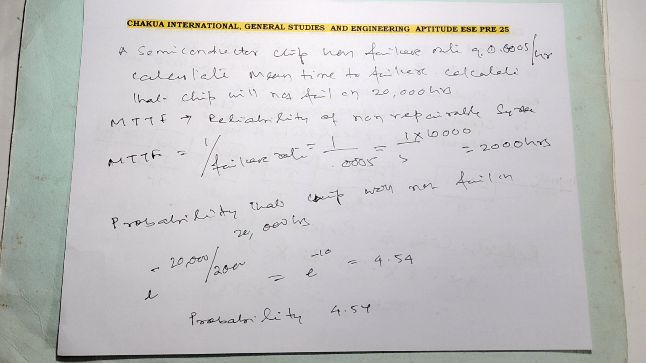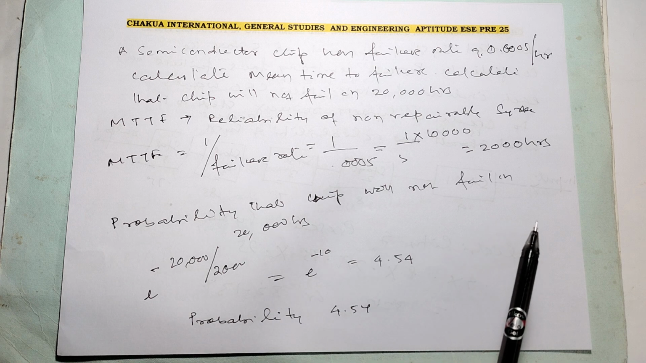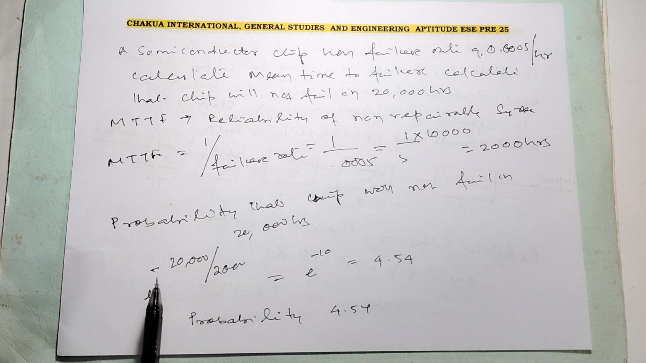What is the probability that the chip will not fail in 20,000 hours? That is e to the power minus 20,000 divided by 2,000, because 2,000 is the mean time to failure. E to the power minus 20,000 by 2,000 is e to the power minus 10.